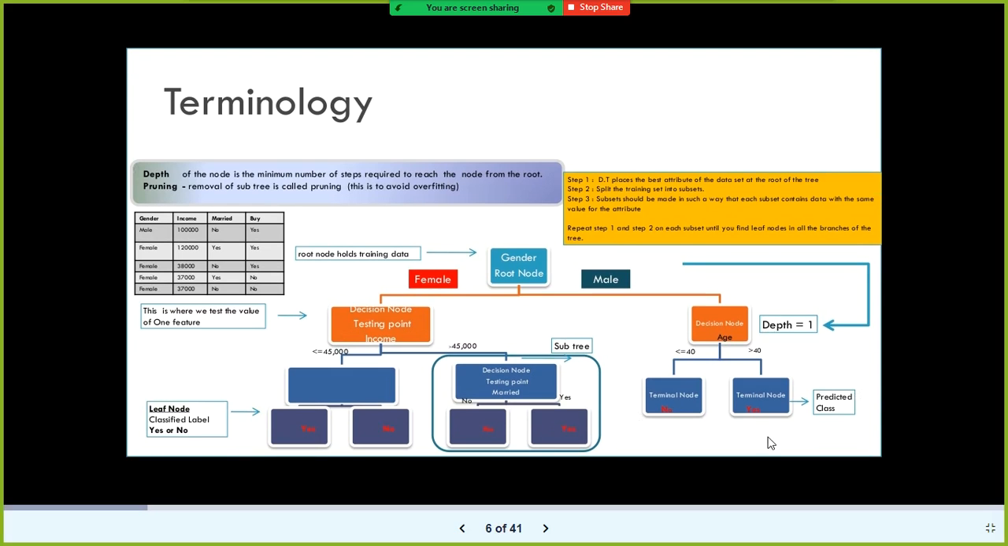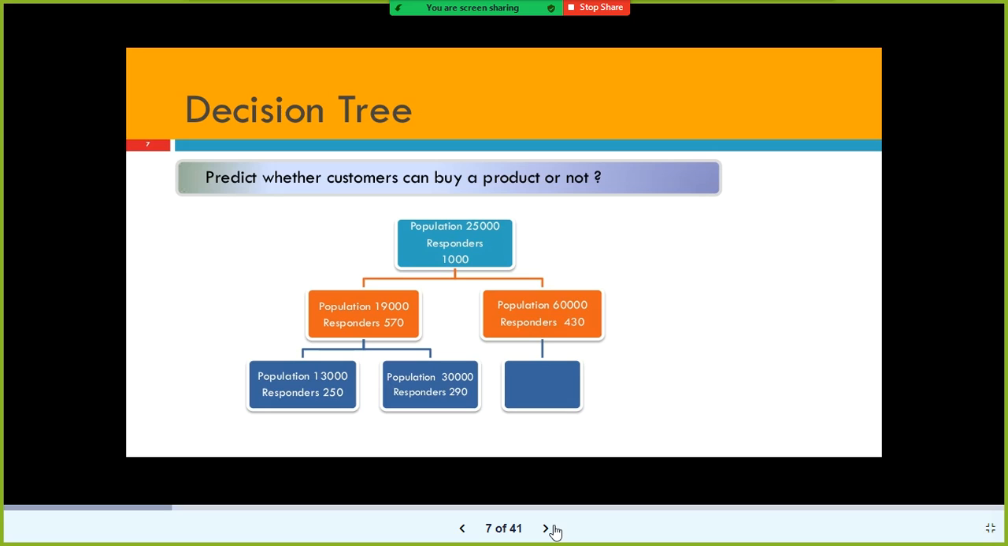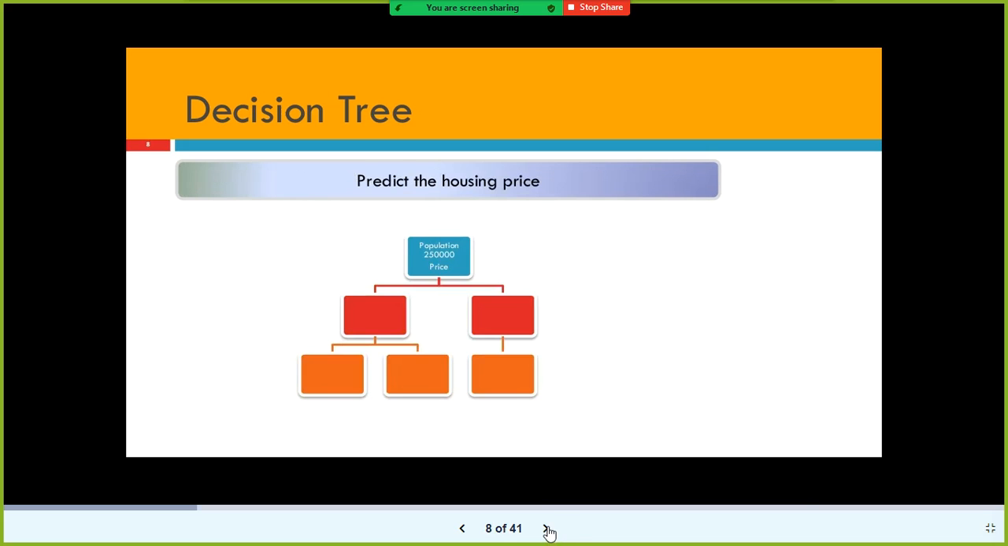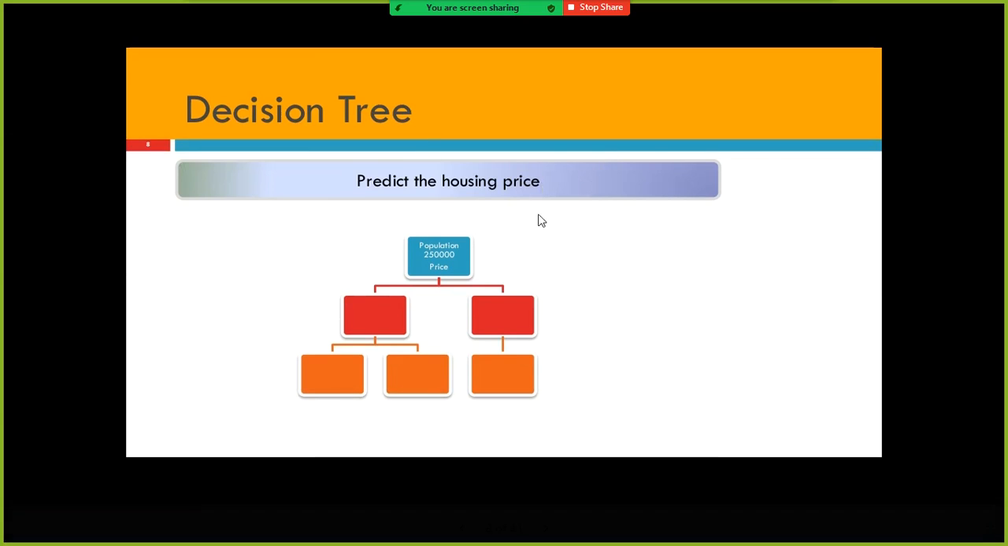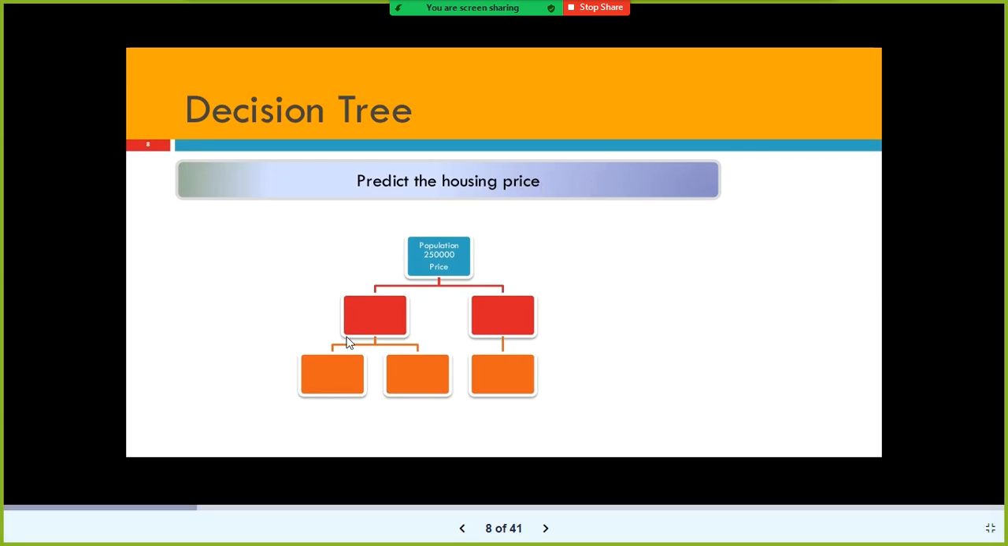Using a decision tree, we can solve both regression as well as classification problems. For example, whether a customer can buy a product or not: yes or no. The model has to predict whether the customer is going to buy it. And also you can predict the housing price. Housing price is a numerical variable. What is the estimated housing price if the size of the house is this and the number of bedrooms is this? The leaf node will have the estimated housing price. It will not have yes or no.